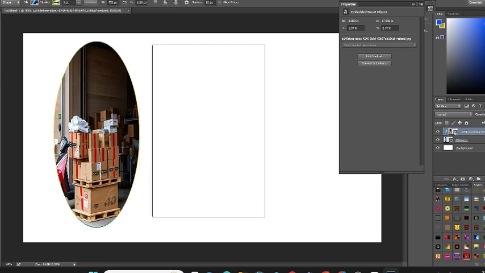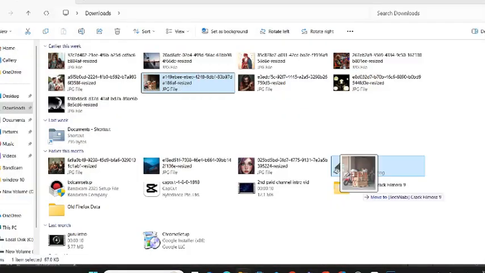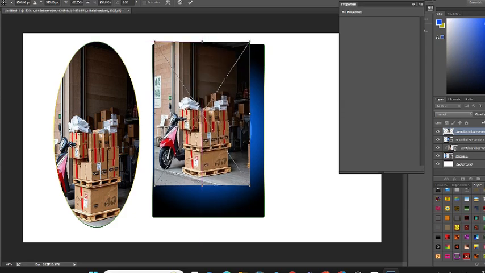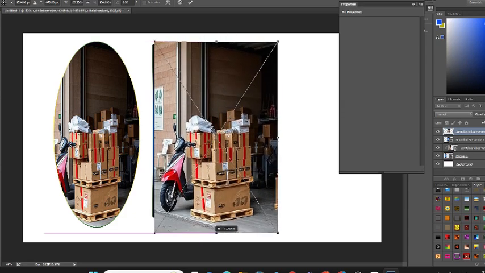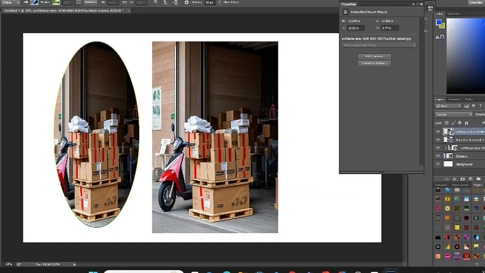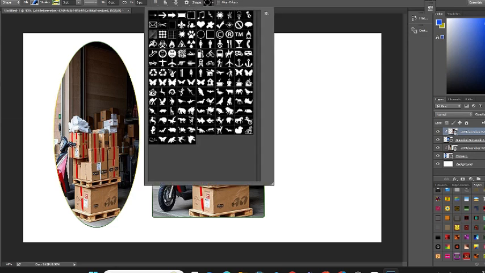So let's have a design. I will explore more options. So similarly, I will adjust the image in that frame given there. Make it fixed. So that is the clipping mask again. Custom shapes are there.